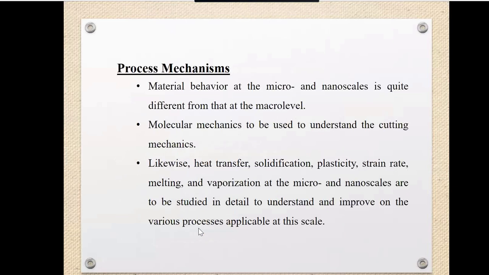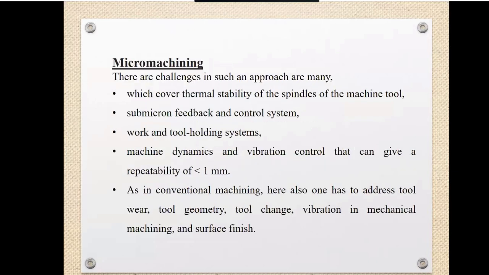So we have discussed the process. Now we are starting with the process mechanism. Basically, what is the process mechanism?